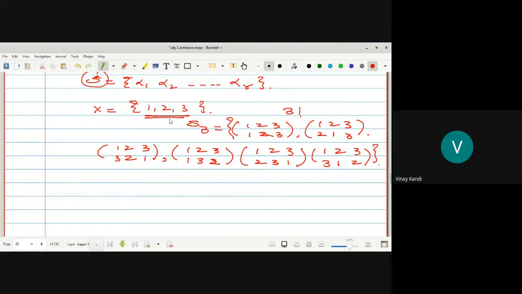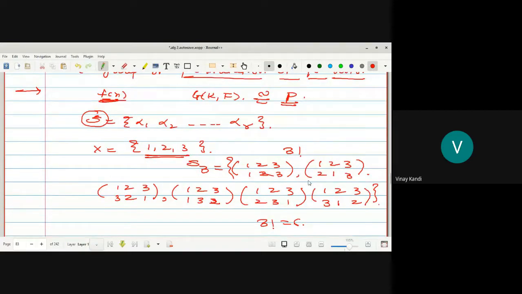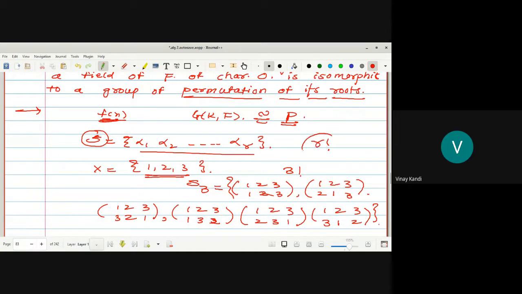Now here the set S contains all the roots of f(x). So how many permutations can we define? That is, one-one onto functions: r factorial. Okay, but we do not take all these r factorial permutations. So P be the set, you will understand later in an example. This is the set of permutations, the group of permutations defined on this set X.